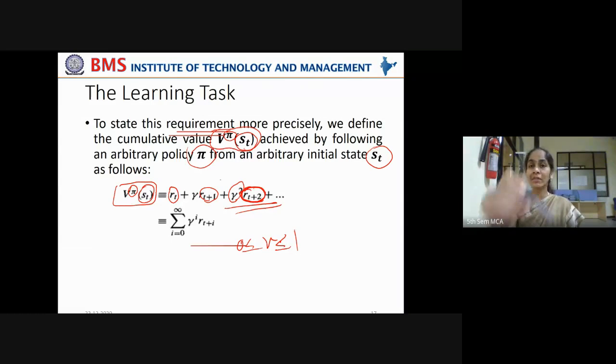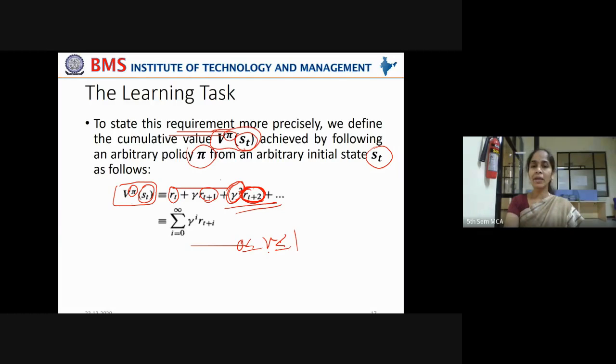RT is immediate reward. RT plus 1 is some delayed reward. RT plus 2 is still more delayed reward. So this gamma squared will indicate a discount on that delayed reward, meaning lessening, reducing the priority of that reward. Okay, immediate reward will have high priority, delayed reward will have lesser priority.